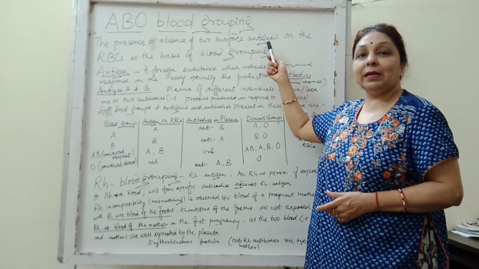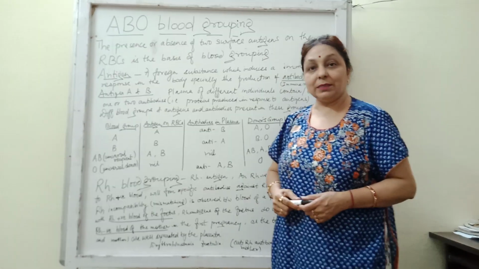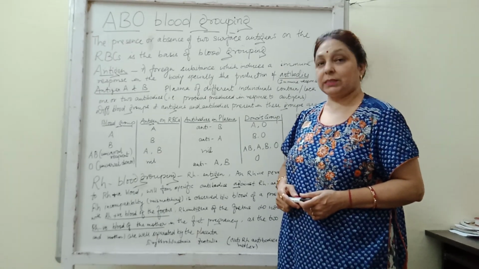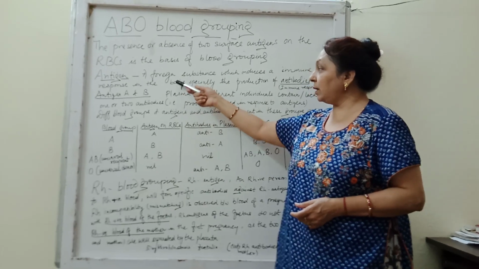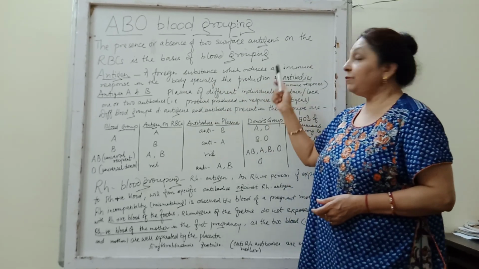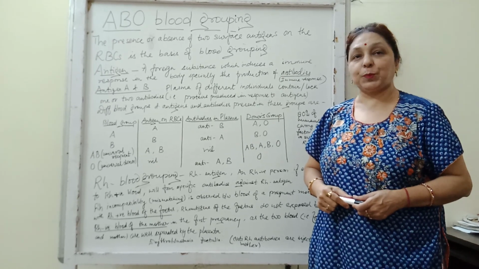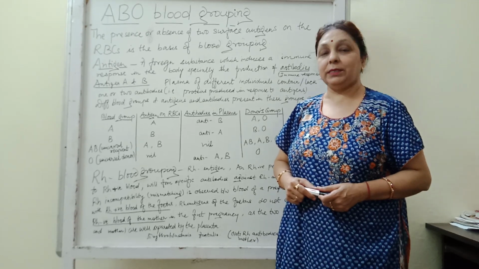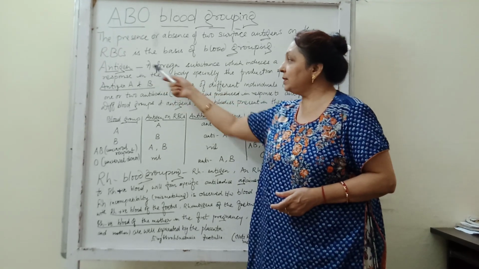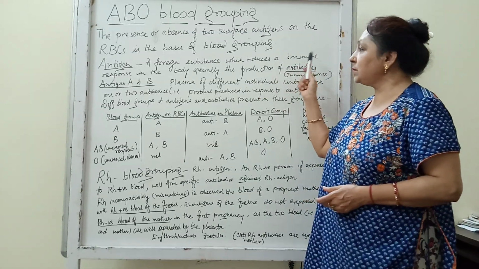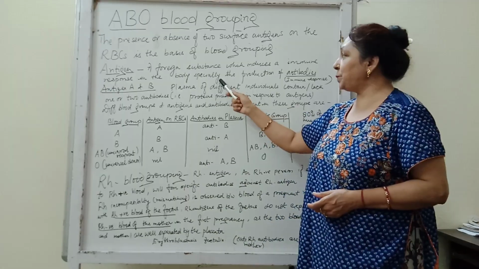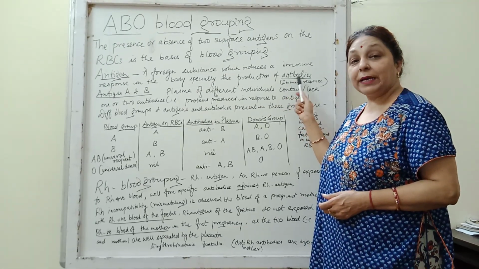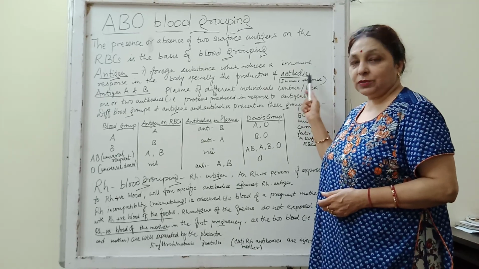Now what is an antigen? Antigen is a protein or a chemical substance found on the surface of the RBCs. These antigens can be a foreign substance which induces an immune response in our body. Due to that, there will be production of antibodies. So, antigen is a foreign substance which induces an immune response in the body, especially the production of antibodies. These antibodies fight with the disease causing germs.